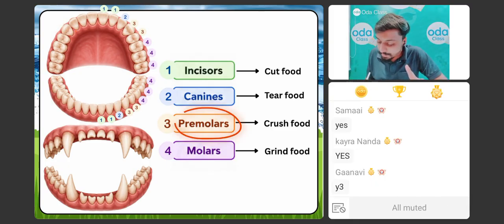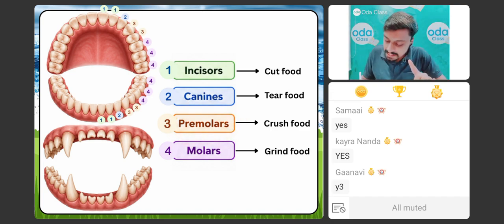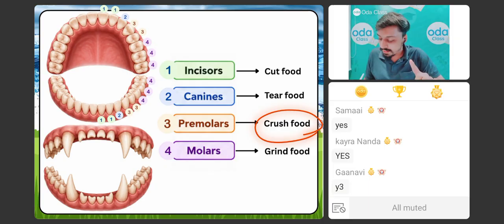Not only that, we have premolars. What are the premolars? These teeth. Number 3, number 3. What are these? These are the premolar teeth. What are these premolar teeth going to do? They are going to chew your food very clearly, crush your food.